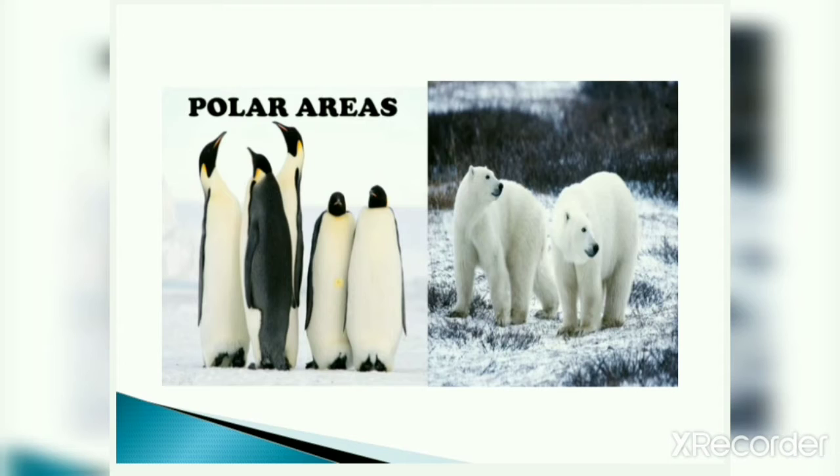Then polar bears or penguins. Polar bears or penguins you can see in the polar regions only. So polar regions are the habitat of these animals, penguins and polar bears. They cannot be found in desert or plain areas, right? So these are the organisms which can survive in particular areas only.